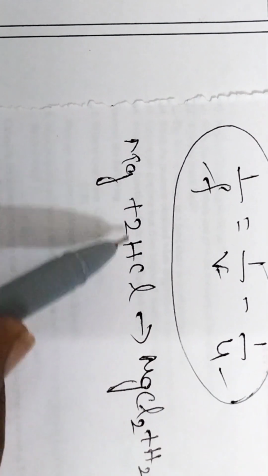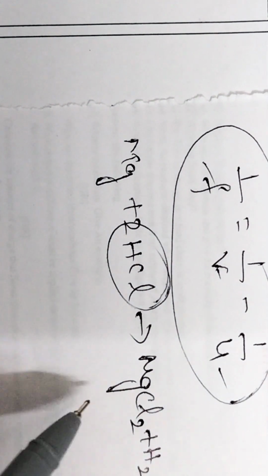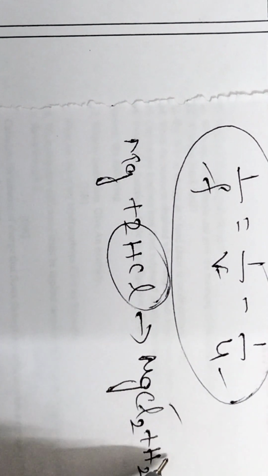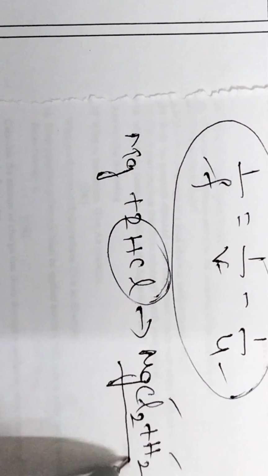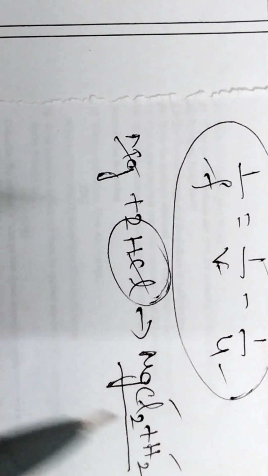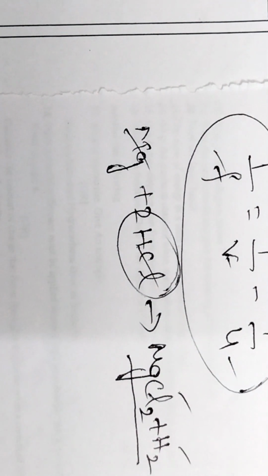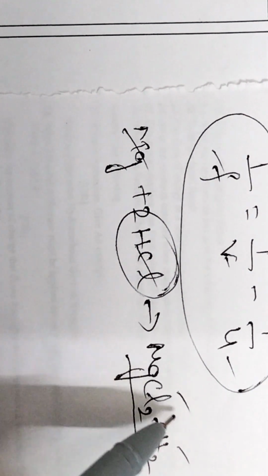So when magnesium reacts with hydrochloric acid, it forms magnesium chloride and liberates hydrogen. What are the names of the products?